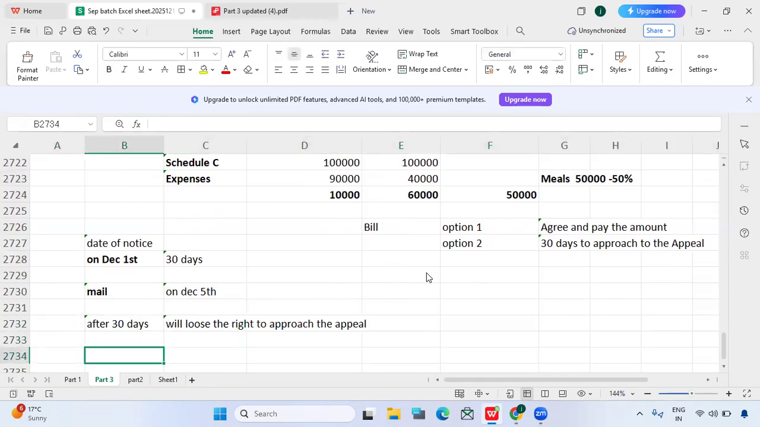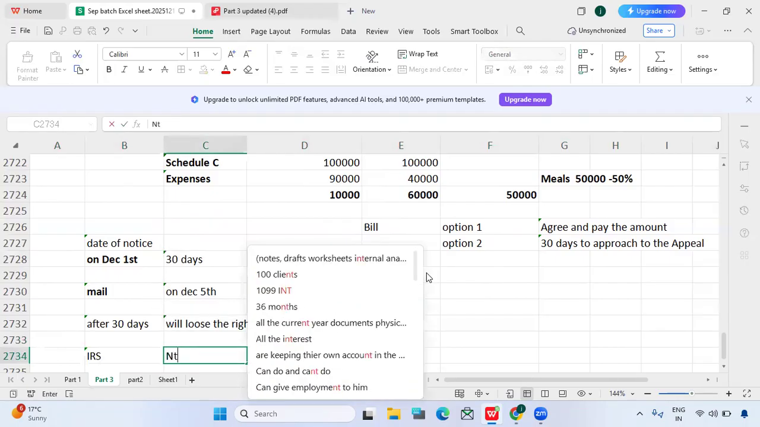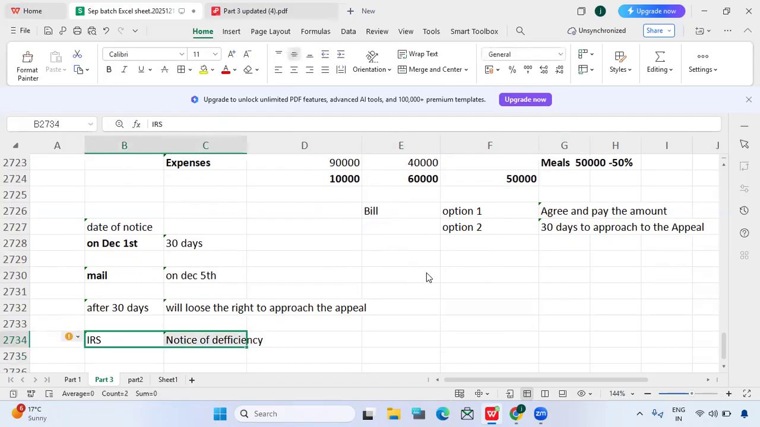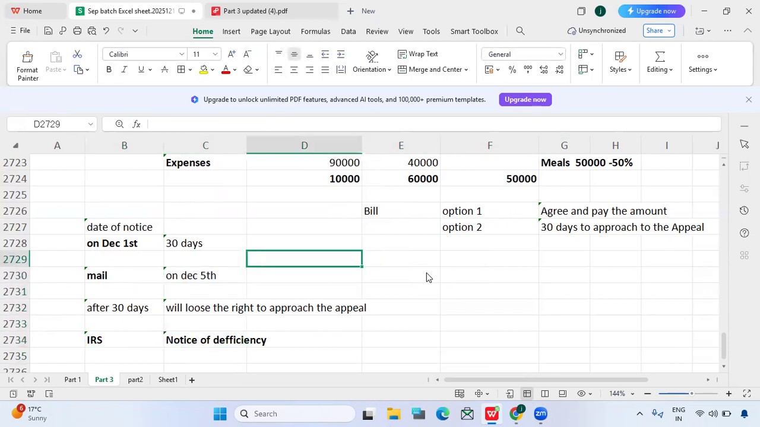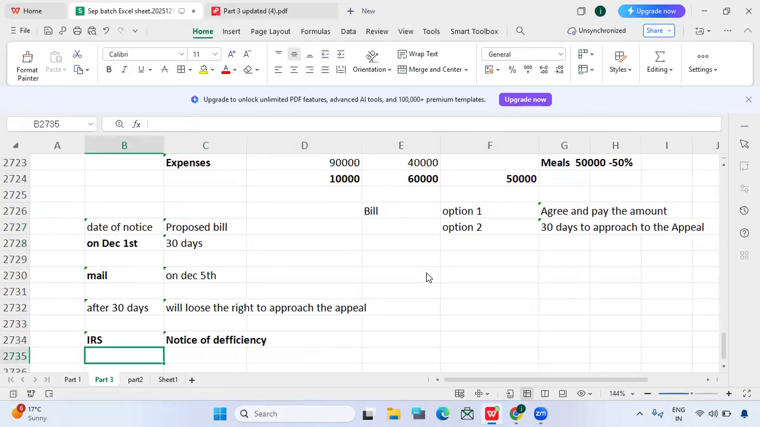Now what will happen? After 30 days, again IRS will send a notice of deficiency. The first notice is the proposed amount, the proposed bill. If you agree, then pay. If you don't agree, then we will meet in the appeal. That is what IRS will say to the taxpayer. So first one, proposed bill, and second one, notice of deficiency. That means you must pay.